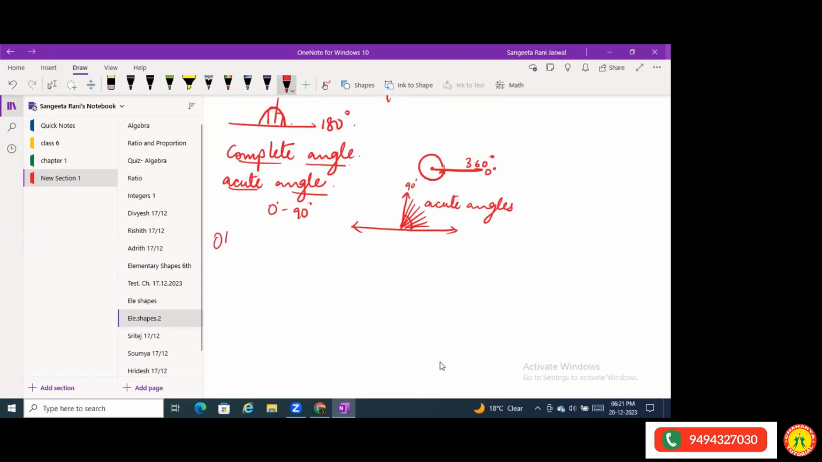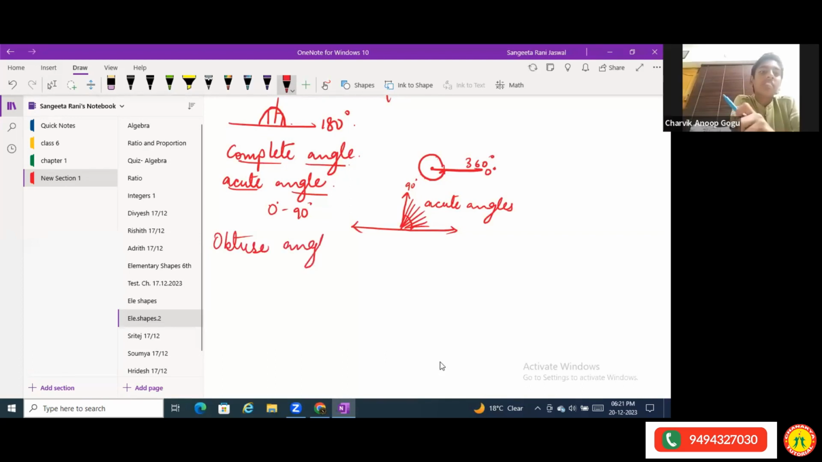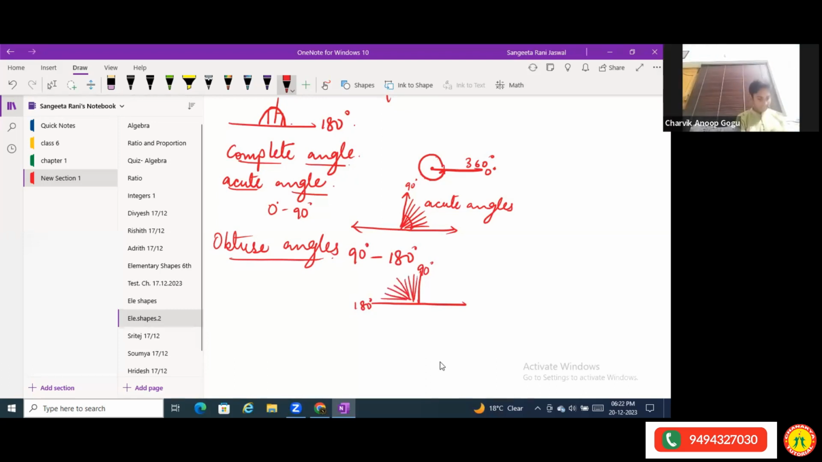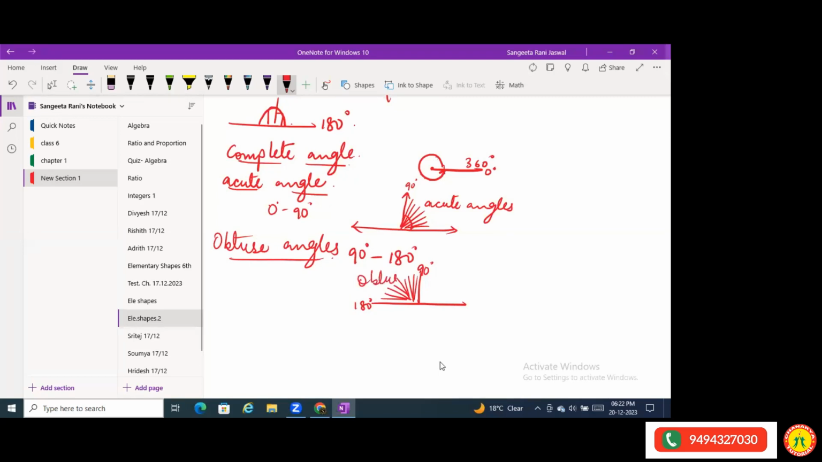Now, all those angles falling between 0 to 90 are called acute angles. Now, we'll talk about obtuse angles. Ma'am, obtuse angles are the angles which are in between 90 to 180. Great, absolutely right. Here I have my 90 degrees. Here is 180 degrees. So all those angles falling between 90 and 180 are all obtuse.